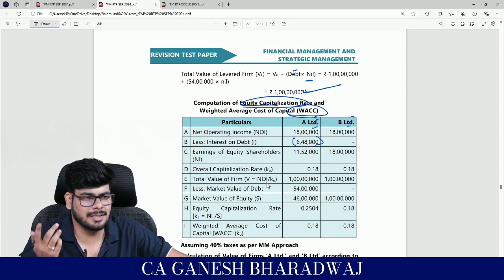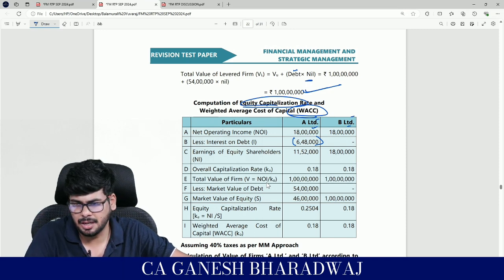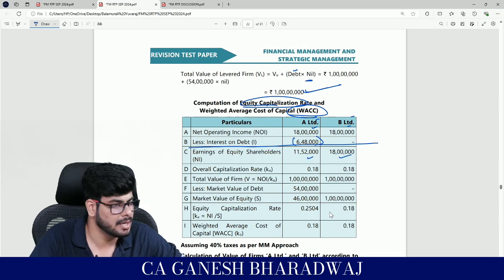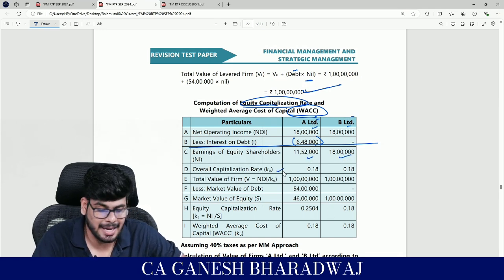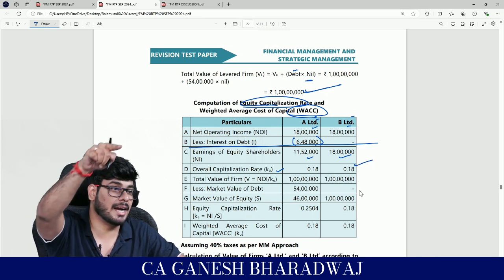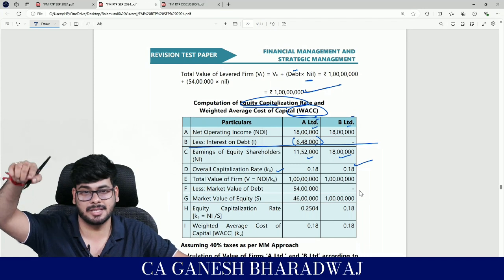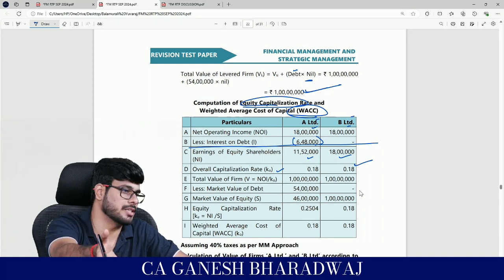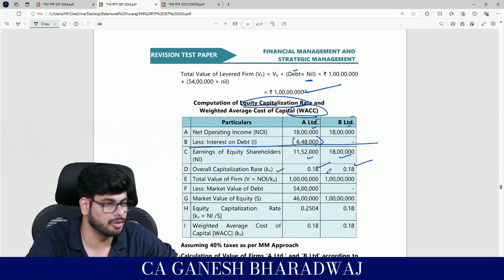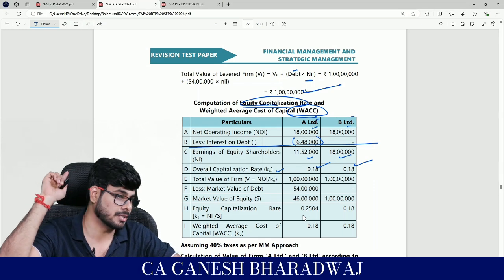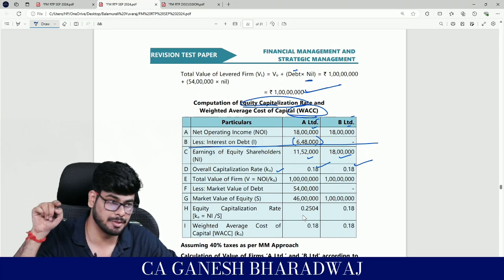Fine. Is there any taxes? No. It's basically your MM without tax, right? So it's going to be what? 11 lakh 52 and 18 lakh, right? KO is equal to how much? It is going to be 18% for B limited, and MM says that capital structure decisions are irrelevant. Value of firm is not changing because KO is not changing, right? So KO is also going to be 18%, provided we are talking about without tax. It will change if it's going to be with taxes. Clear with this? That's why knowing the theorem is important.